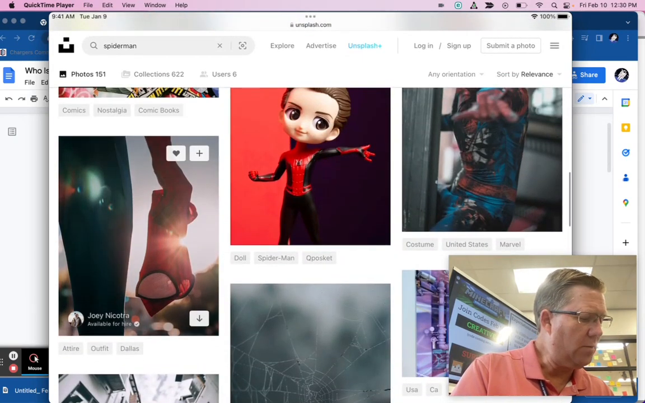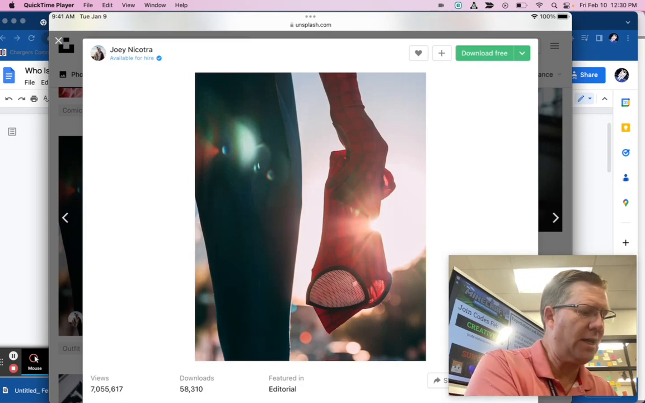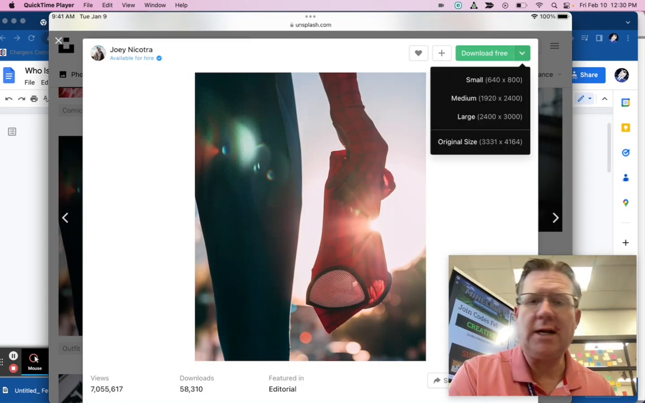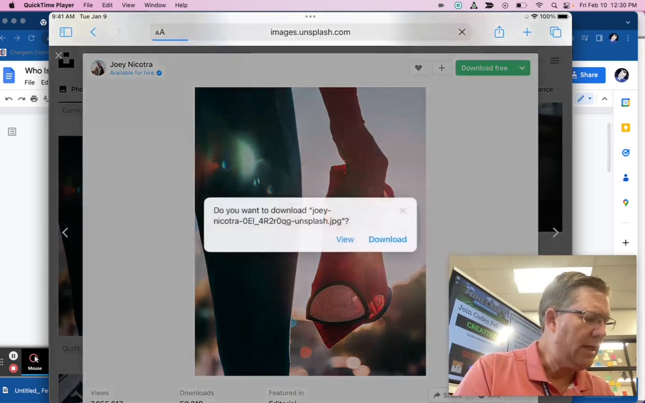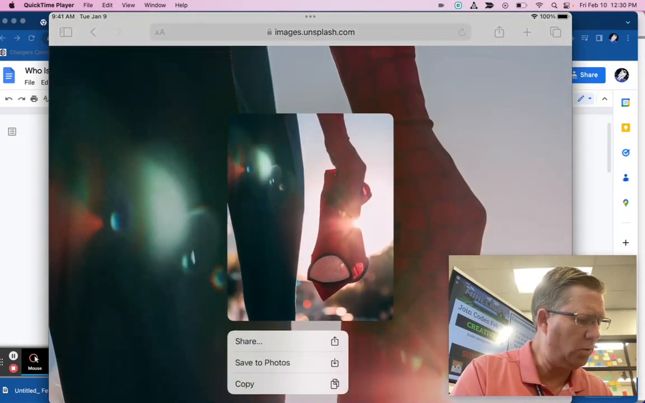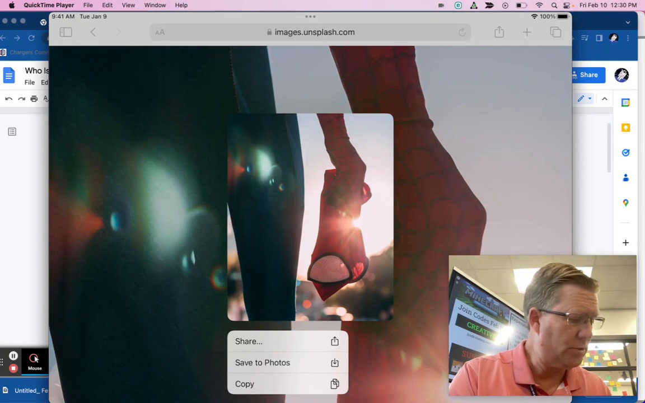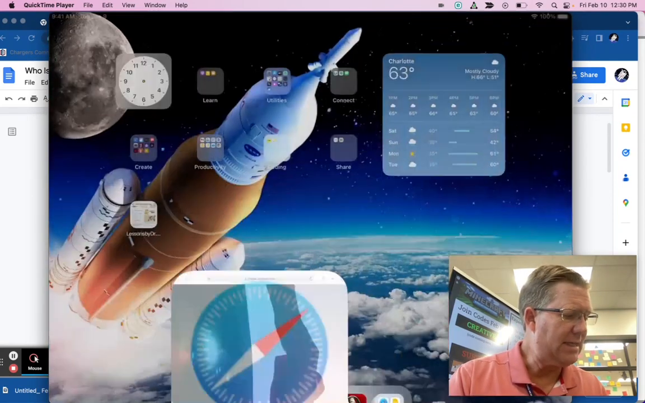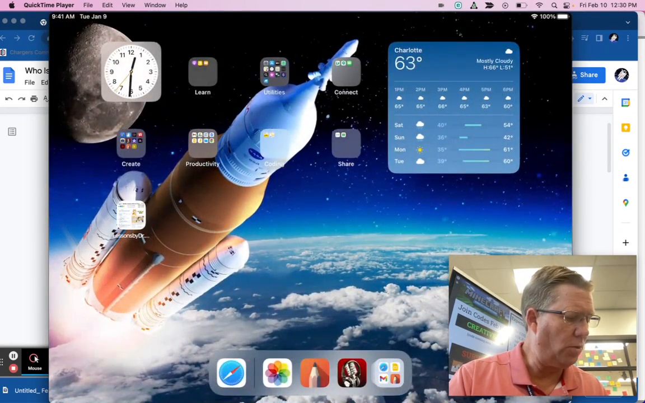So remember in Unsplash, you're going to tap the picture, and I recommend you tap the corner icon there and choose medium. And so you're going to view this image on your iPad, and then when you tap and hold, you're going to save to photos. All right, so now this picture is inside my photo roll.